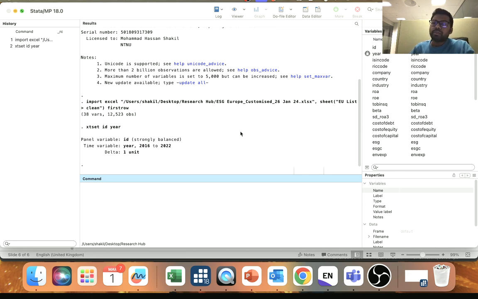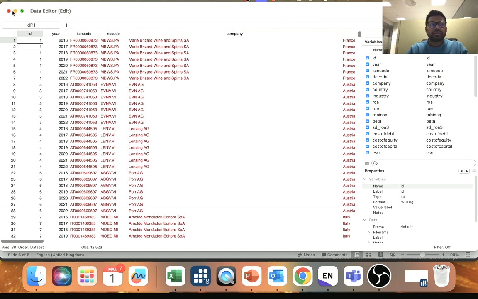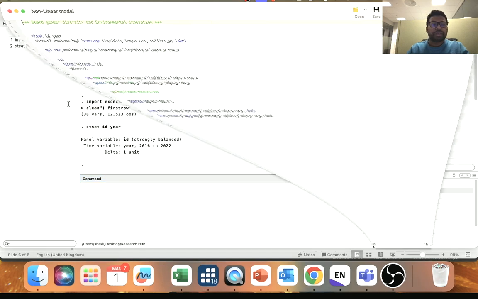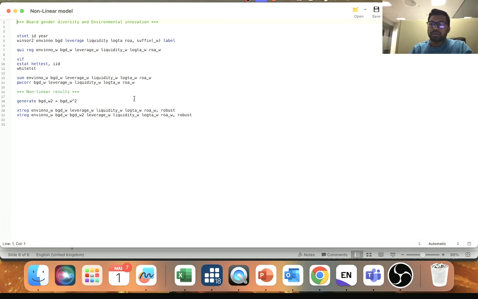We will trim at the 1 and 99% levels. For that there is a code, so we need to use it. I have the code already here. The code is called winsor, or we could say winsorize. Winsorizing is actually trimming the extreme values. So we'll winsorize the variables.